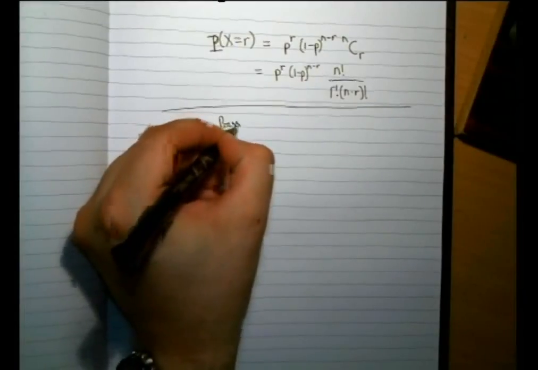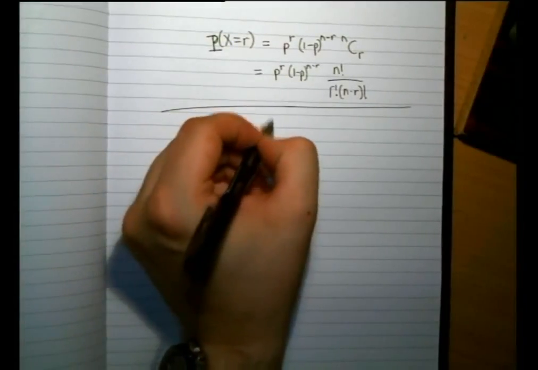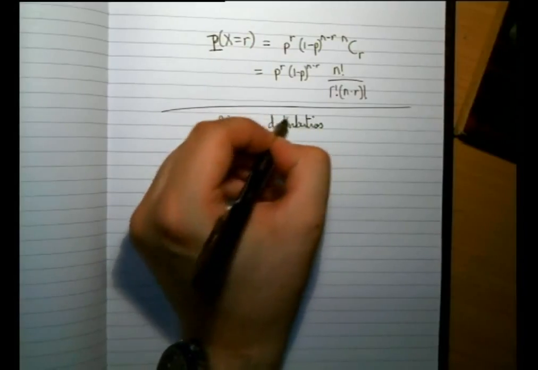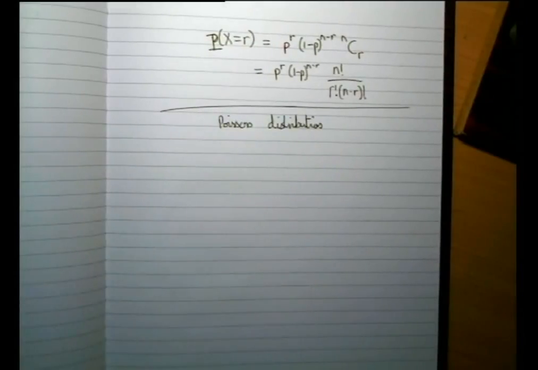And that distribution is called the Poisson distribution. And yes, that is the French word for fish. I think it's just named after a guy called Mr. Poisson, Mr. Fish. That's not an uncommon surname anyway, is it?